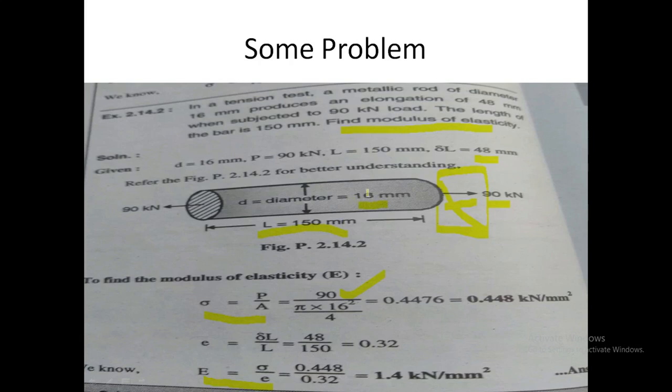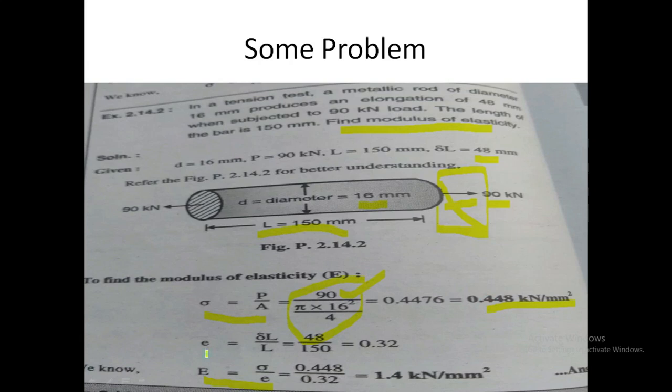This metallic rod is a solid circular body. So the formula for area is pi by 4 d square, where d is 16 square. All these values are put in the calculator. So we got the answer 0.44 kilonewton per mm square.